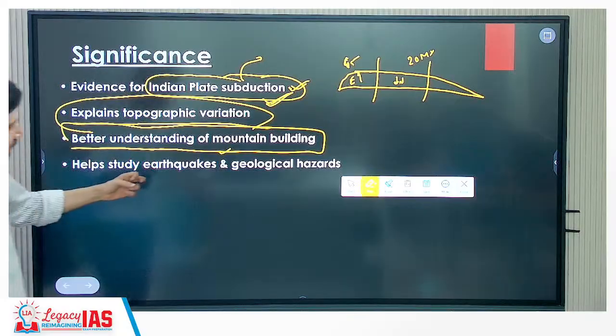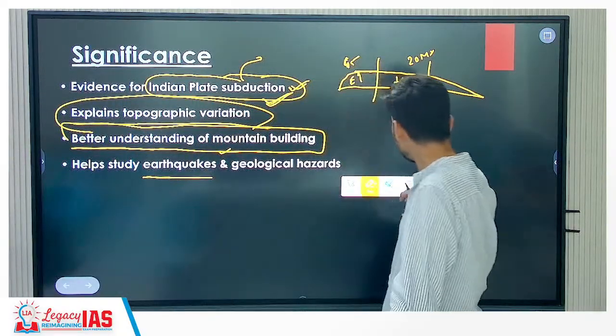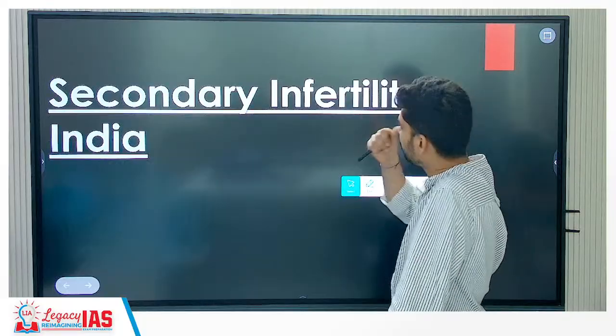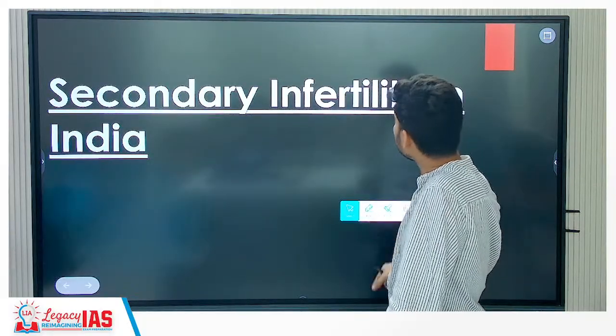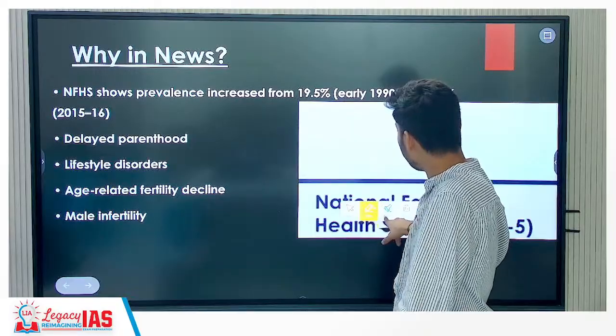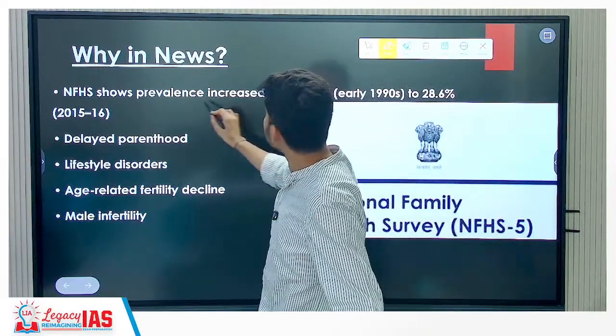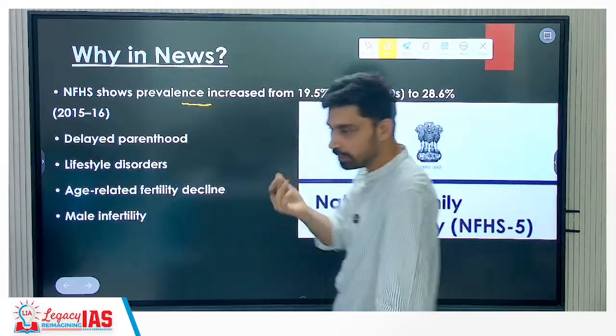It also helps study earthquakes and geological hazards in this area, because earthquakes are largely a result of the convergence and all. Right. Then next is secondary infertility in India. A recent NFHS report, National Family Health Survey, keeps coming with reports. So it has said that the secondary infertility. So what is secondary infertility?